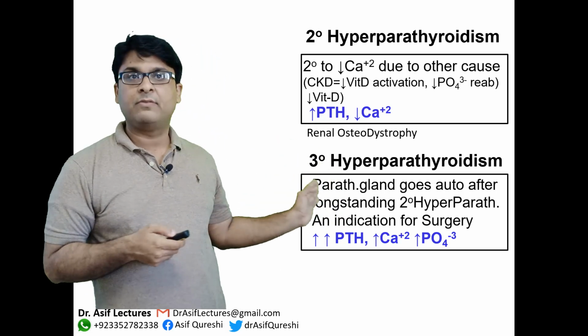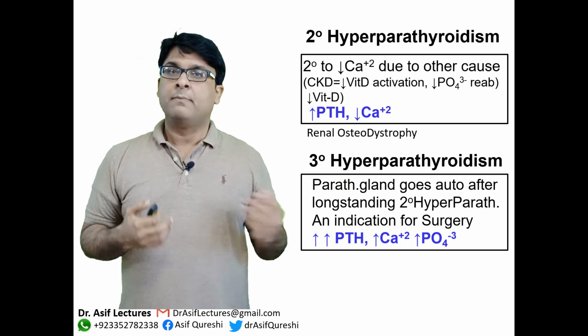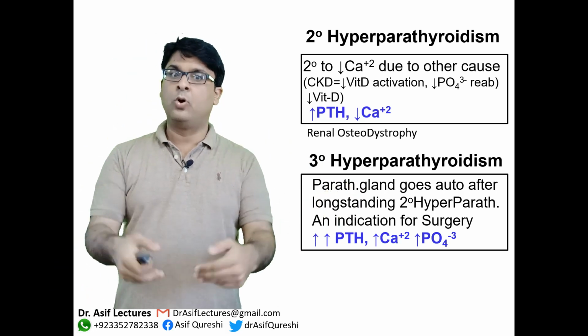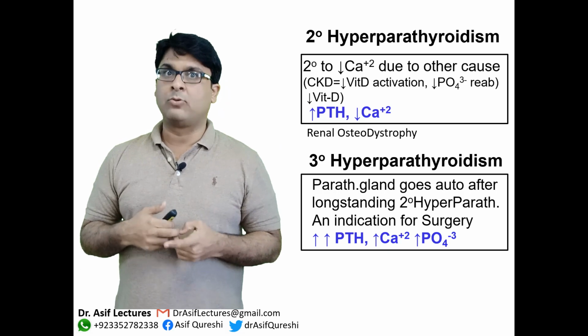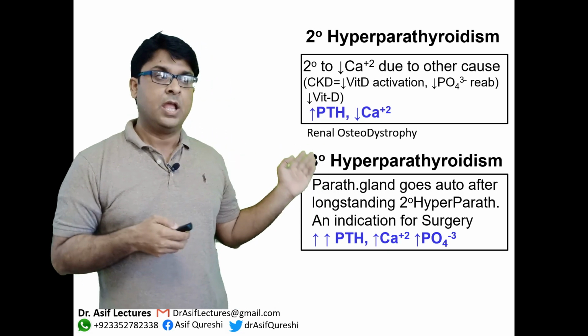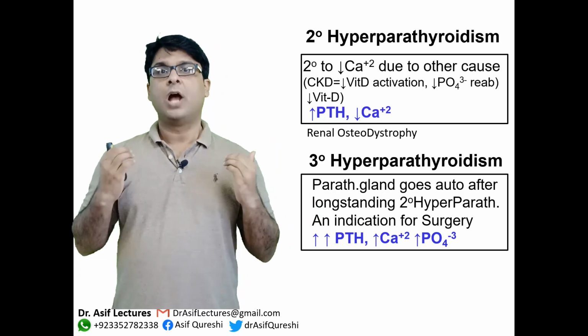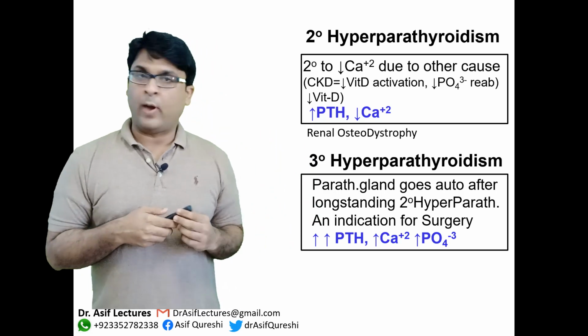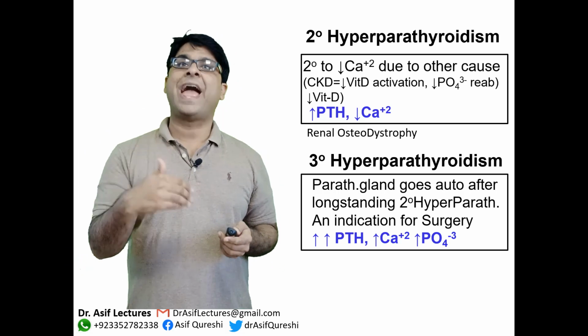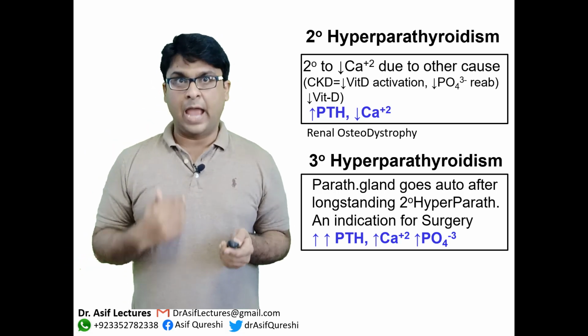And therefore the calcium levels are high, understandably, because PTH will act on the bone and increase the amount of calcium in the blood, and also the phosphate. So these will be the lab values: very high PTH, high calcium and high phosphate, okay? And why does this happen? Because of long-standing secondary hyperparathyroidism.